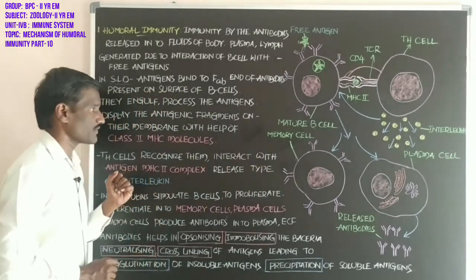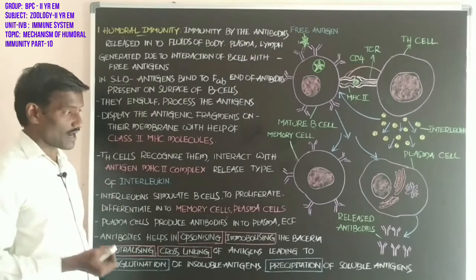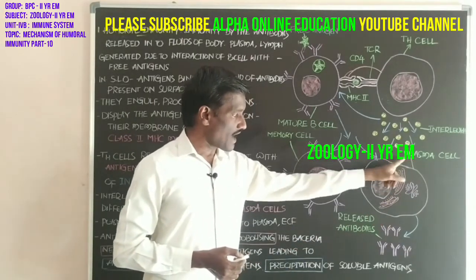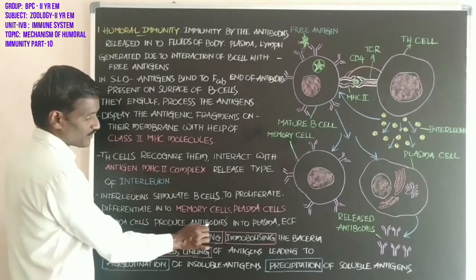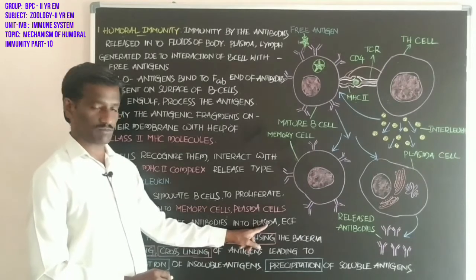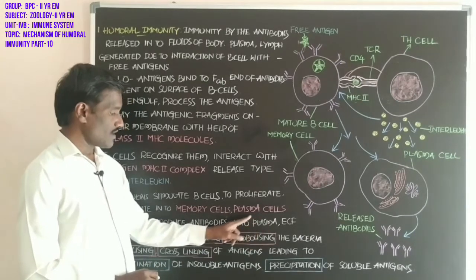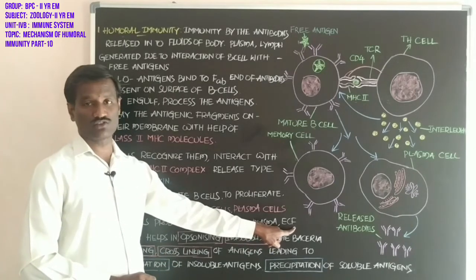What is the function of the plasma cell? Plasma cells produce antibodies into the plasma of the blood, and into the ECF, extracellular fluid also.